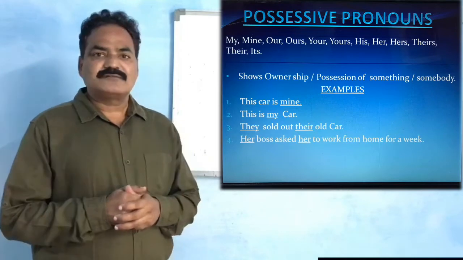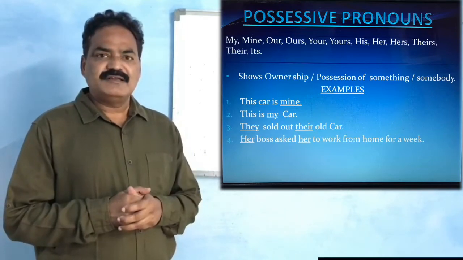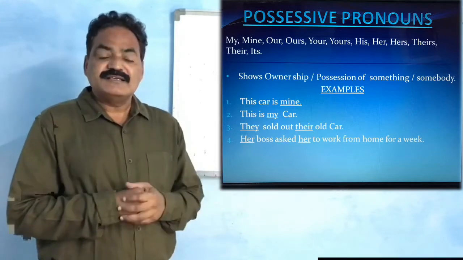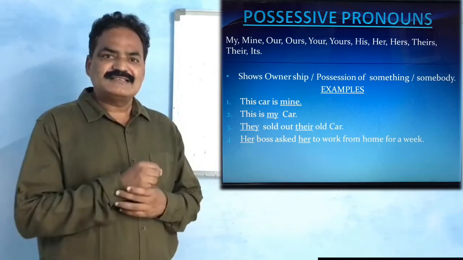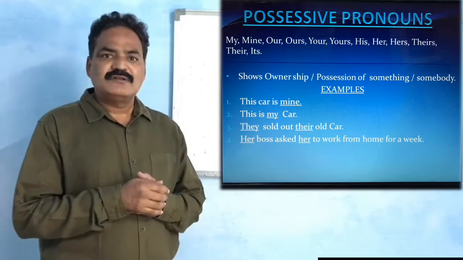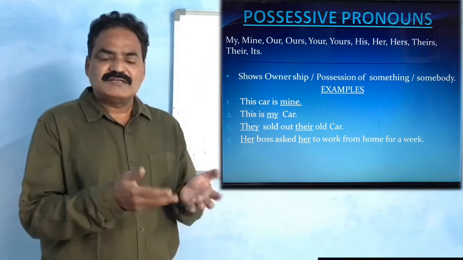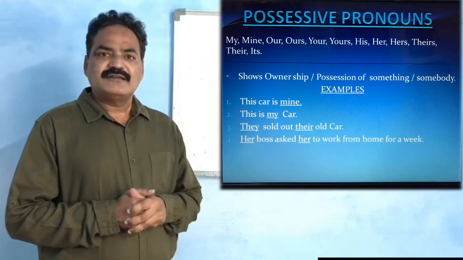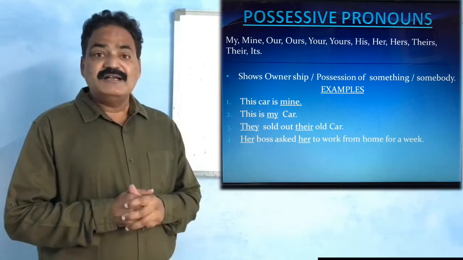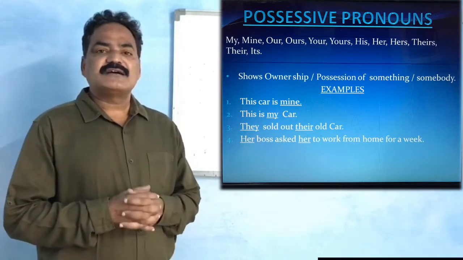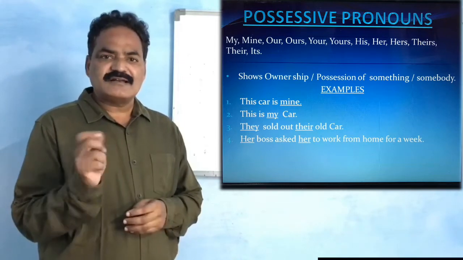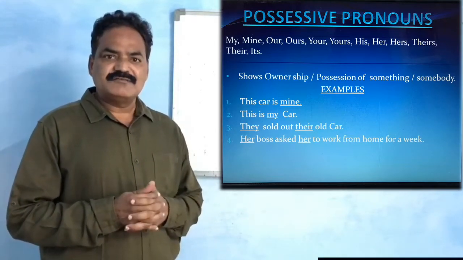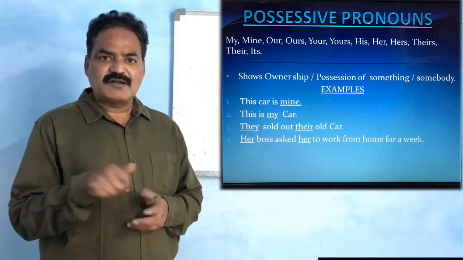My car. In the same way, his bike. Somebody's bike. His bike. Say his is a possessive pronoun. What is his own? That is a bike. His bike. In the same way, their building. Their building.